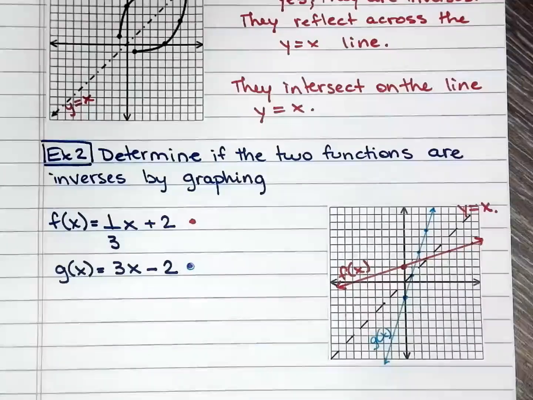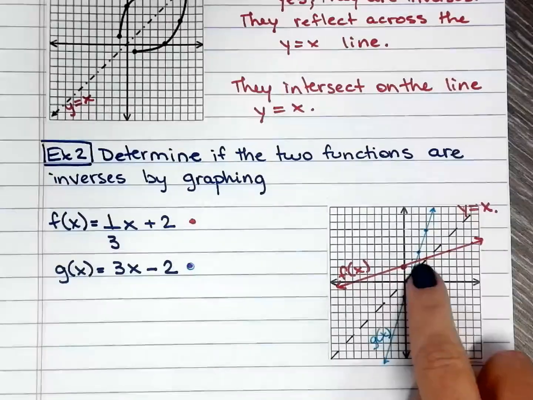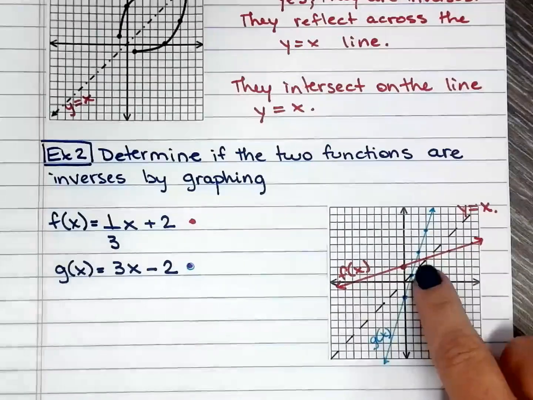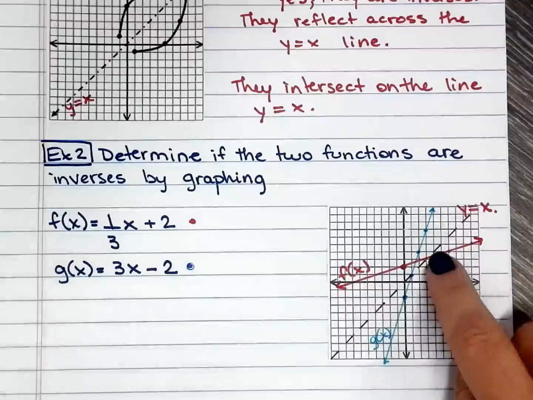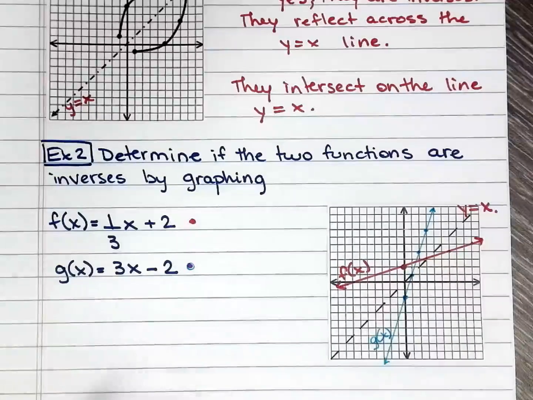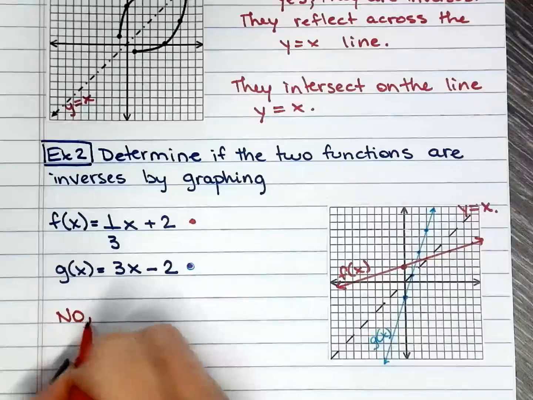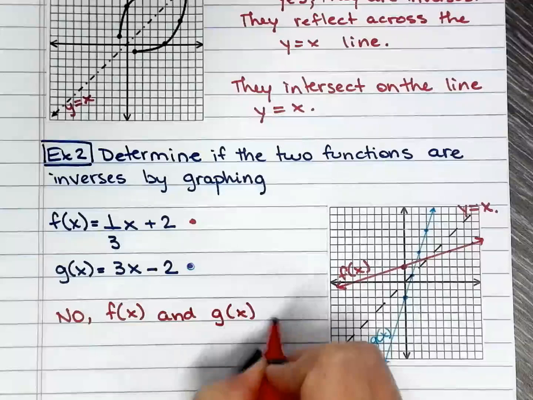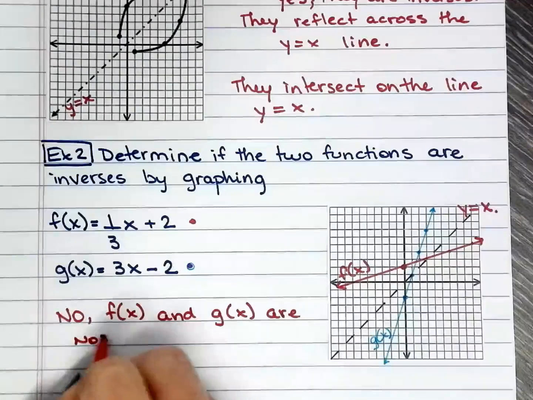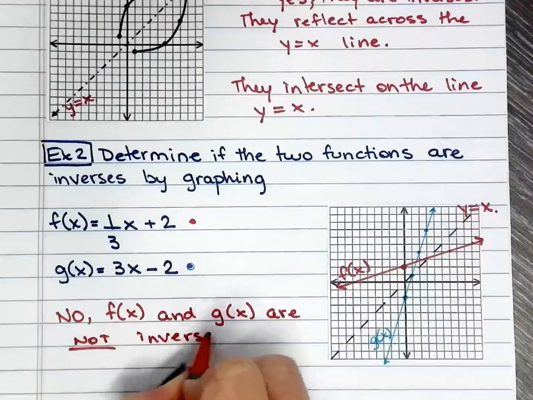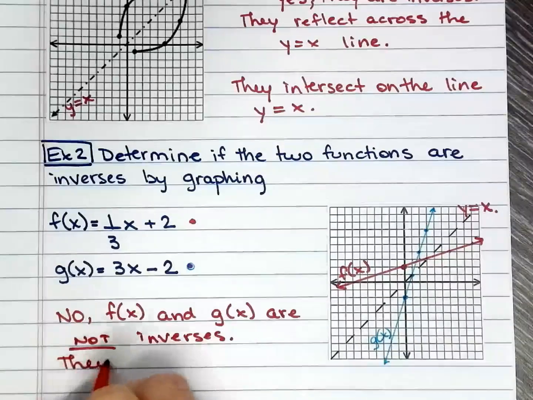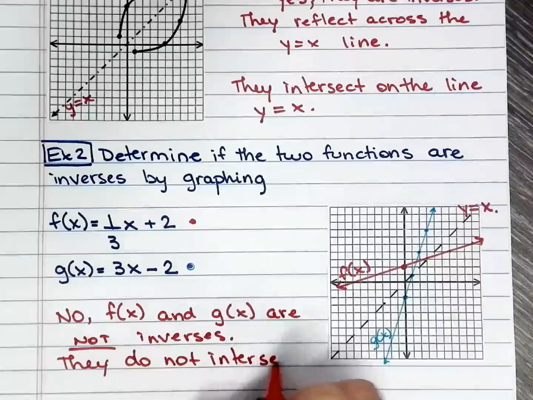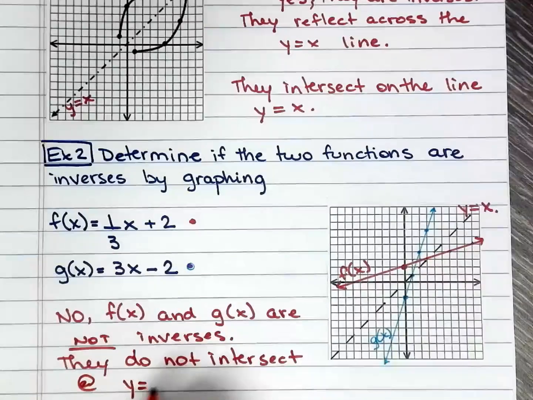Okay, a couple of things. I know you guys were expecting f of x and g of x to intersect right there at the y equals x line, but they did not. They did not intersect at the y equals x line. Therefore, they're not inverses. So f of x and g of x are not inverses. They do not intersect at the y equals x line.